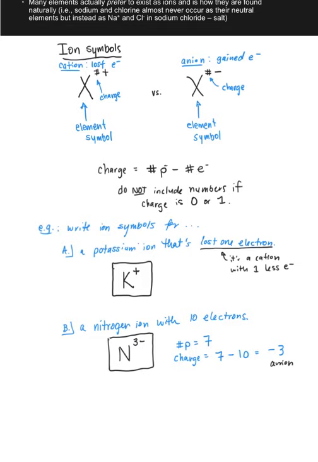As an aside, you could also write N-3, so the superscript on this right-hand side really doesn't matter in terms of order. Typically, I'll write the magnitude of the charge first, followed by the sign, positive or negative, second.